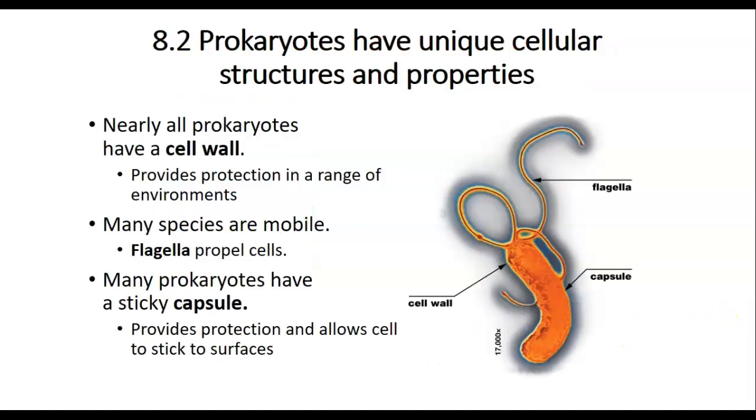The structure of prokaryotes is quite simple. They all have some unique structures and properties. All prokaryotes have a cell wall. The cell wall provides protection in a range of environments. Many prokaryotes have flagella. Flagella are made of protein. Many species can use flagella to move. Many prokaryotes also have a sticky capsule. It provides extra protection and allows cells to stick to the surface of the host.